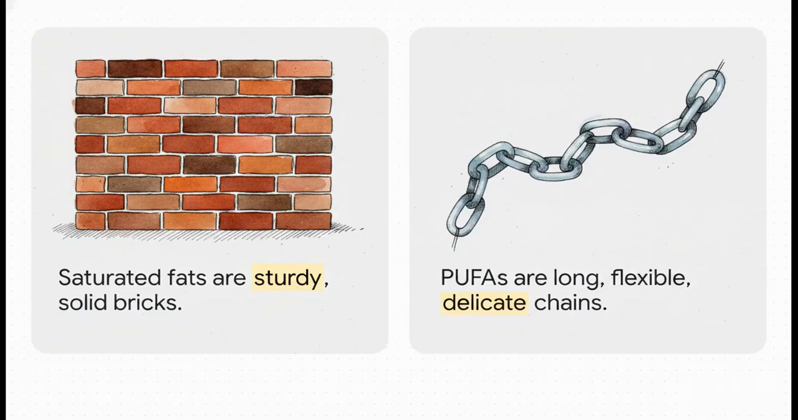To understand why this matters, we need to look at the simple structural difference between fats. Think of saturated fats, like butter or coconut oil, like sturdy, solid bricks. Because their chemical bonds are fully saturated, they are incredibly stable. On the flip side, the primary fats in seed oils are polyunsaturated fatty acids, or PUFAs. I want you to visualize these as long, flexible chains with very delicate, totally unprotected links. Now, this flexibility is exactly what keeps them liquid at room temperature. But those delicate links are highly, highly vulnerable to damage.